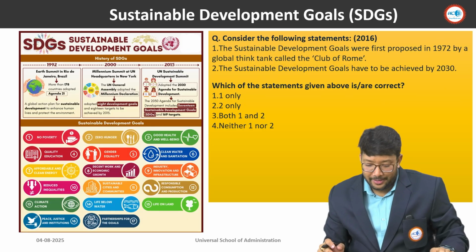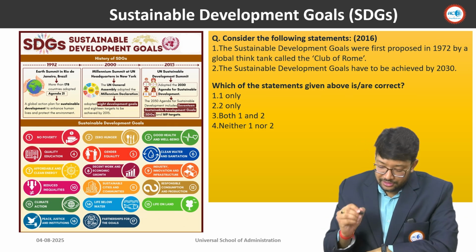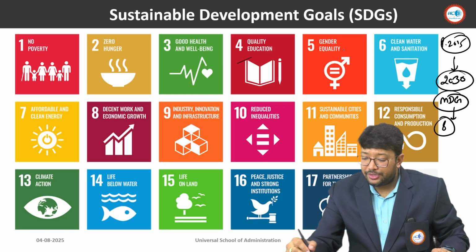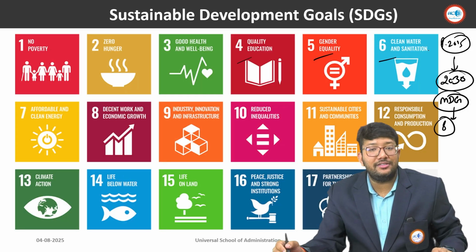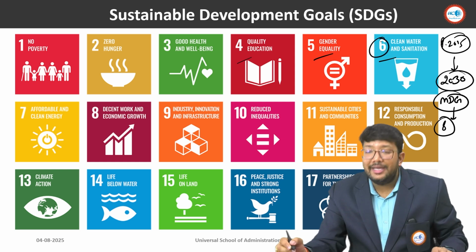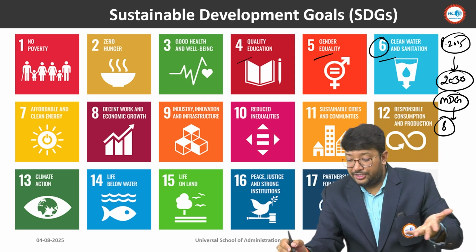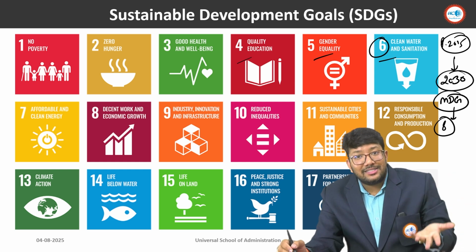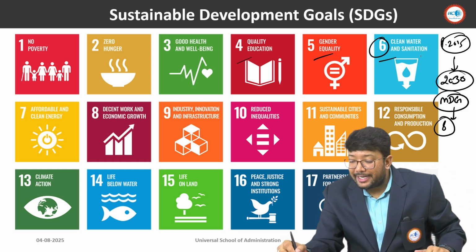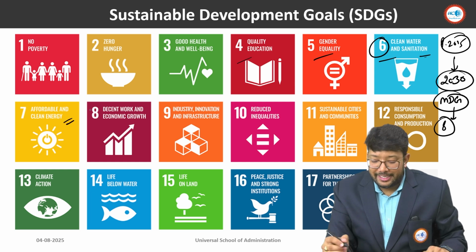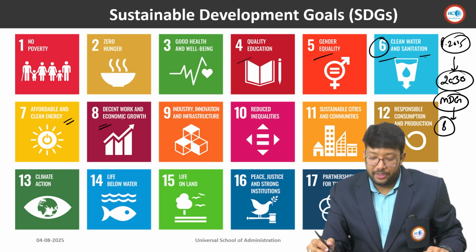You have to remember, beta: no poverty, zero hunger, good health and well-being, quality education, gender equality, clean water and sanitation. So this is SDG 6. If anybody asks you in the examination what SDG 6 is, you have to say clean water and sanitation. Then comes affordable and clean energy, decent work and economic growth, industry, innovation and infrastructure.